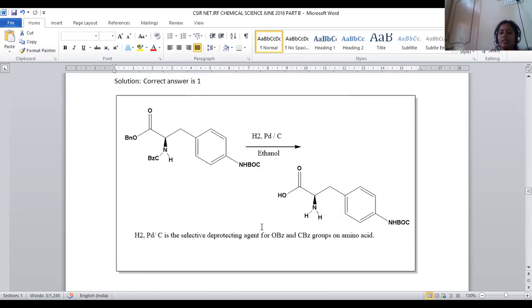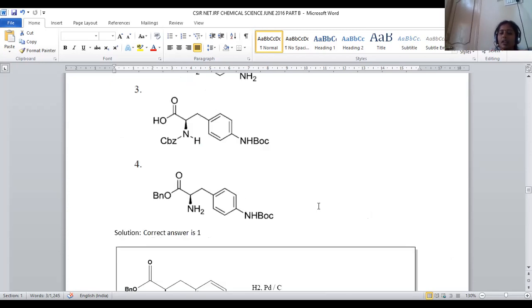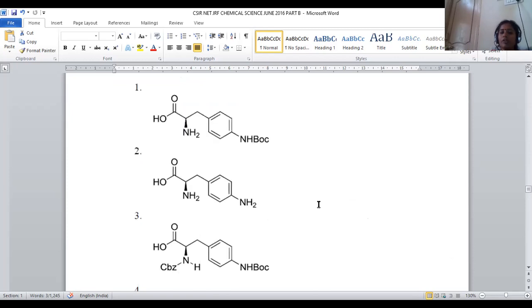So here it is very clear that hydrogen and palladium carbon in the presence of ethanol solvent was added. This CBZ and this benzoyl group will be deprotected rather than BOC. So here the free carboxylic acid and NH2 will be possible. So these two will be generated. This is called an alpha amino acid. BOC will not be impacted. BOC will not be removed.